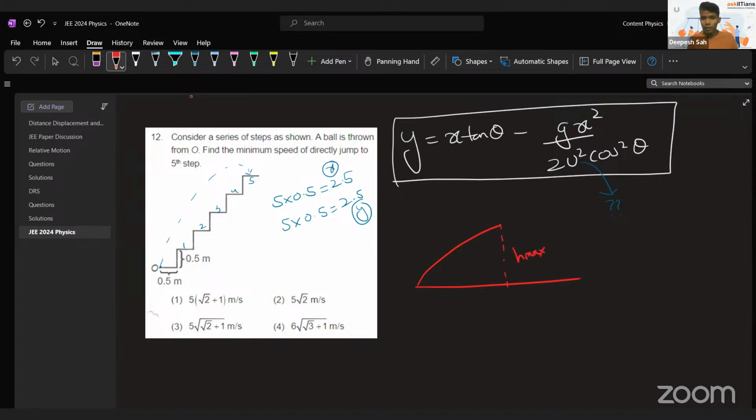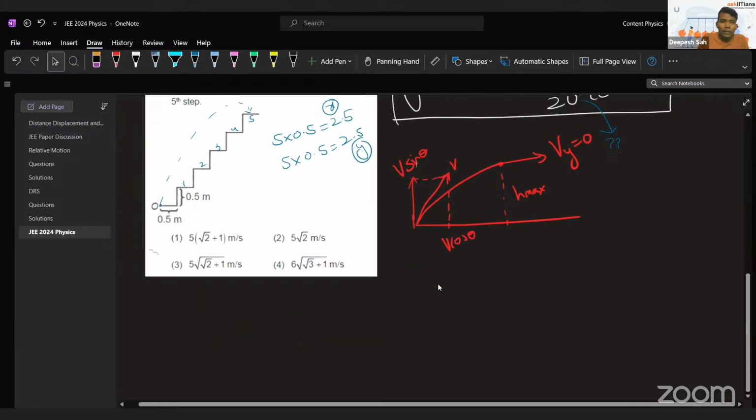for H max, one thing is for sure clear, that the velocity of the body in the y direction is actually zero. This is a concept from projectile motion. You should be aware of that. When the body starts its journey, of course, it has a velocity in the x direction, which is v cos theta, and it has a component in the y direction as well, which is v sin theta. But at the highest point, the velocity in the y direction becomes zero. We are going to use that.